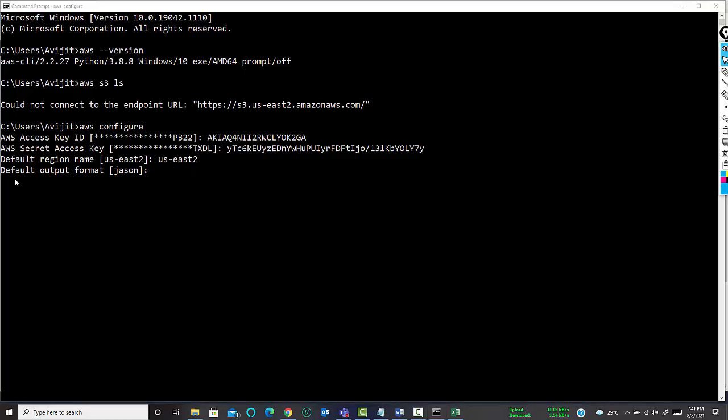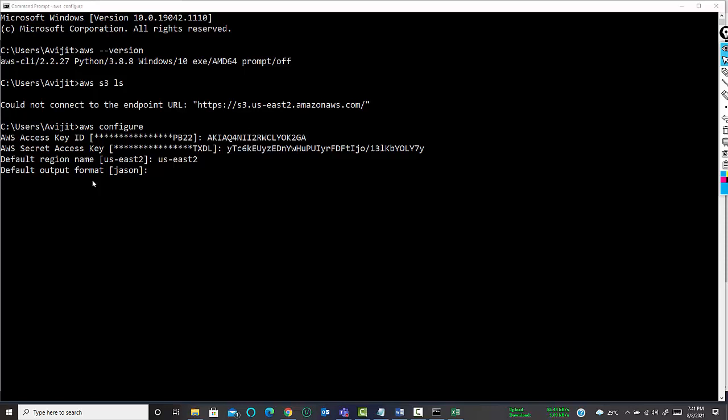Now you have to provide a default output format, meaning whether the output will be in JSON, HTML, CSV, or whatever format.